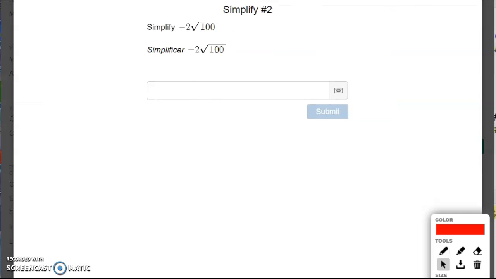Okay, what about the next one? This time, it's the same thing, but you're just dealing with negative 2 as being multiplied. So again, you have a multiplication symbol right there. So that becomes negative 2 multiplied by square root of 100. So negative 2 is being multiplied to, what is square root of 100? That's just 10. So negative 2 times 10 is negative 20.